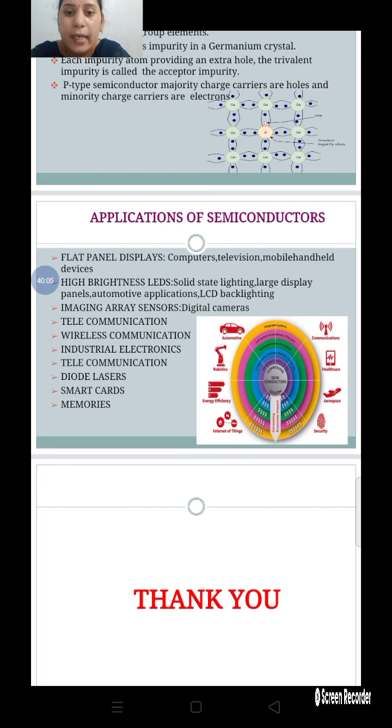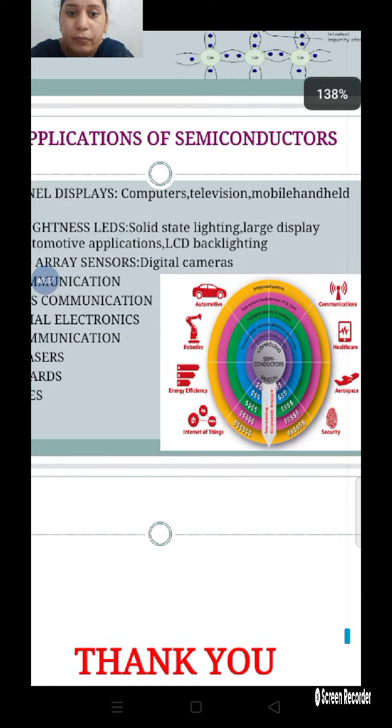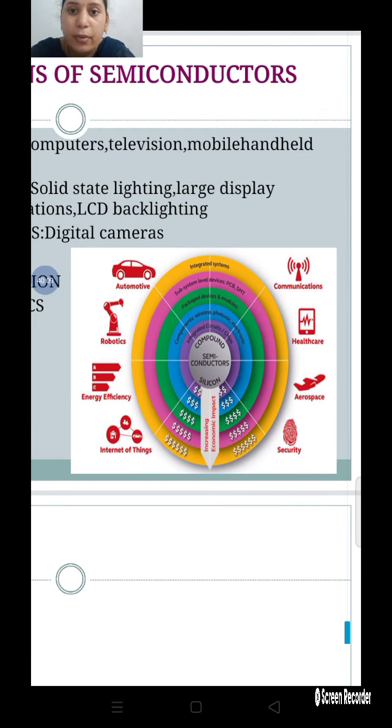Let us see this figure. This is the use of semiconductors in automotives. Next, robotics also uses semiconductors. Next, energy efficiency, the internet and wireless communication also use them. In security too we use semiconductors.